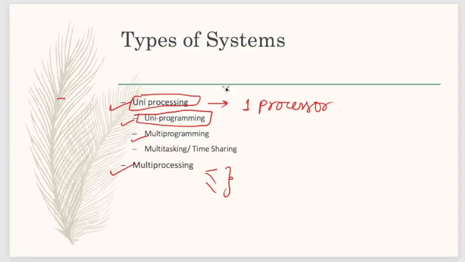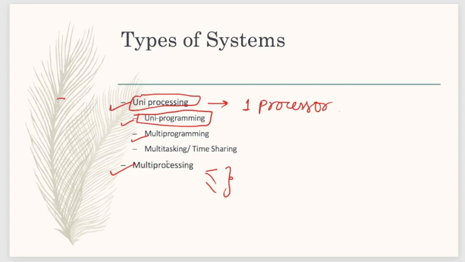So basically, what we have covered: we have uniprocessing and uniprogramming. Uniprogramming is also called batch operating system. Got it? Next we studied multi-programming, and next we studied multitasking, which is also called time sharing mode. Got it? Okay. Next we also did multi-processing.